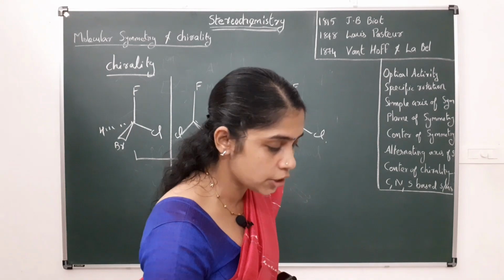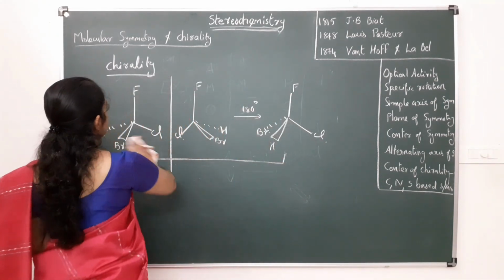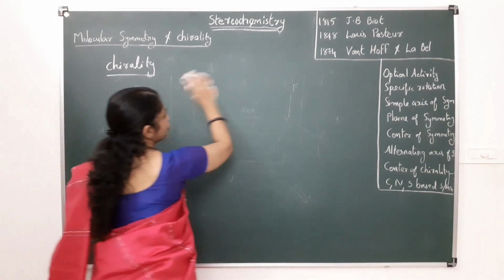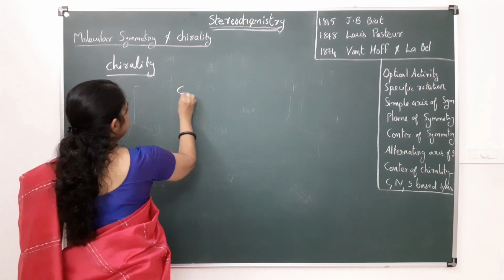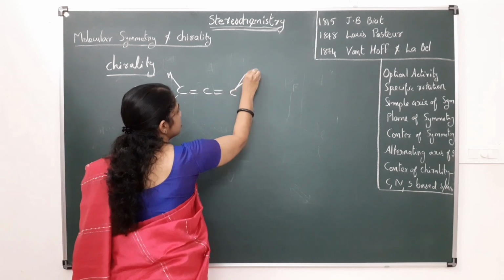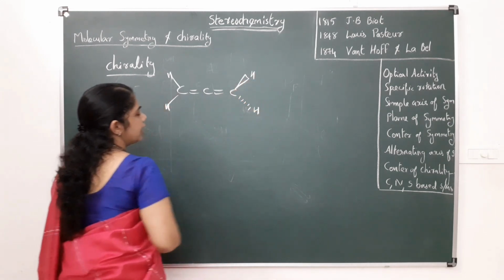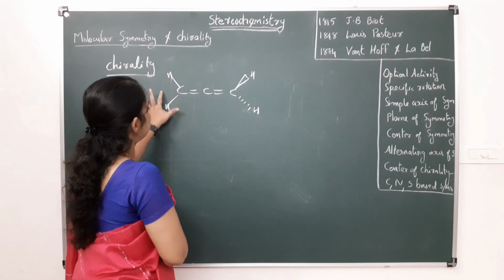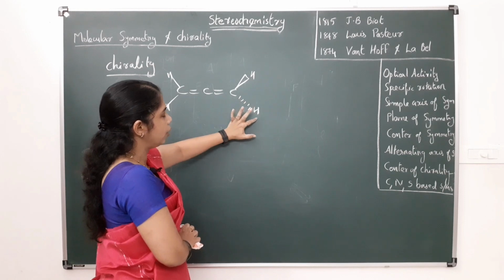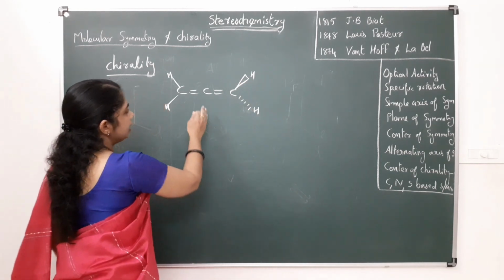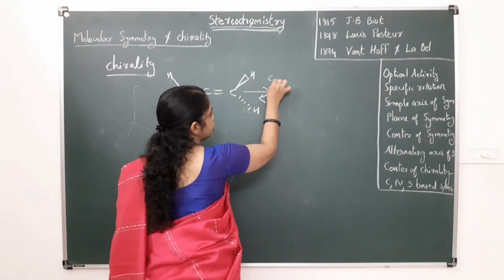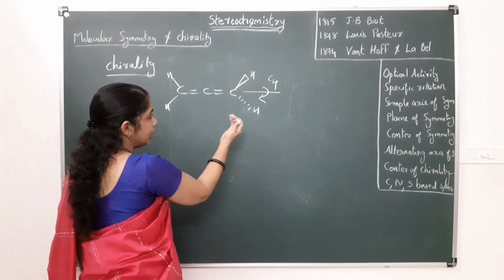For example, in the case of the allene molecule, what is the structure of allene? Here it is H, here it is H, here it is above the plane, and here this hydrogen is below the plane. That is, these hydrogens and carbons are in the plane, this hydrogen is above the plane, and this hydrogen is below the plane. If I rotate this molecule through 90 degrees, that is a C4 rotation, what happens?